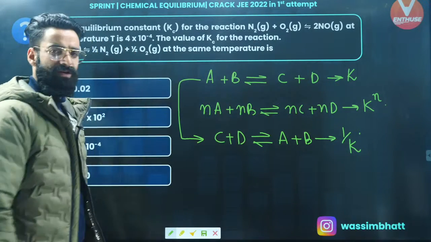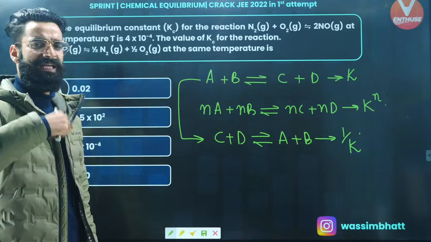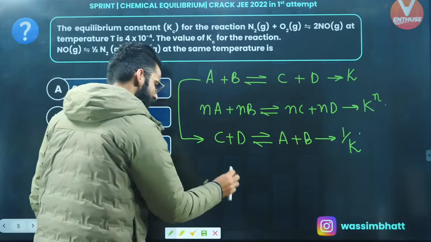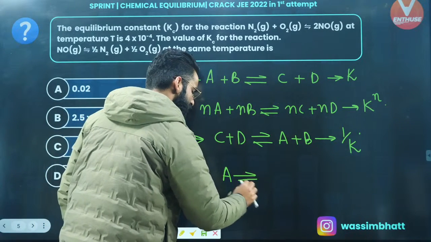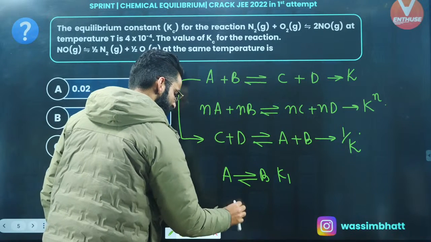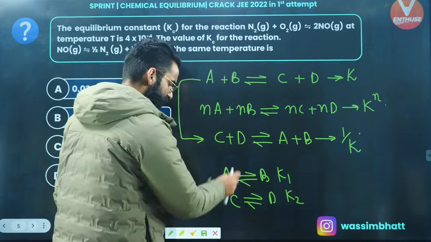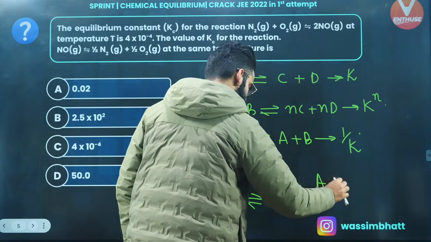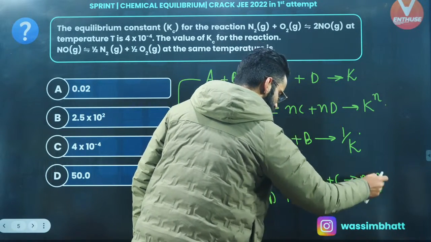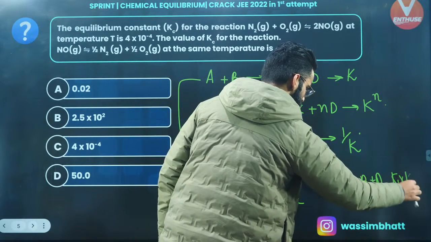Perfect. At the same time, whenever we add two reactions, their equilibrium constants are to be multiplied. For example, I've got one reaction as A in equilibrium with B, whose equilibrium constant is K1. I've got one more reaction in which C is in equilibrium with D, whose equilibrium constant is K2. If I add these two reactions, I'll get a new reaction, which is going to be A plus C in equilibrium with B plus D. What is going to be the new equilibrium constant for this reaction? It's going to be simply K1 multiplied by K2.